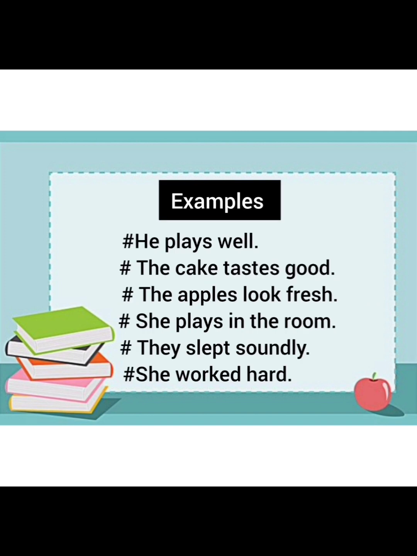For example, he plays well. Now, he is the subject, plays is the verb, but after plays, a direct object is not there and it is written well. That is known as an adverb. So, in this way, this word plays is an intransitive verb. Then next we have the cake tastes good. Now, the cake is the subject, tastes is the verb, but good is not a direct object. It is the modification of the verb. So, in this case, taste is an intransitive verb.